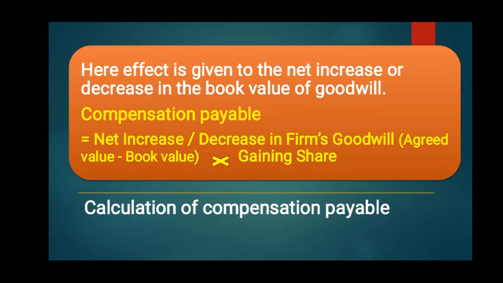It is the difference between agreed value minus book value. Book value means the goodwill already appearing in the balance sheet, and agreed value is what they have decided on the reconstitution of firm. So compensation payable is calculated in such a way.